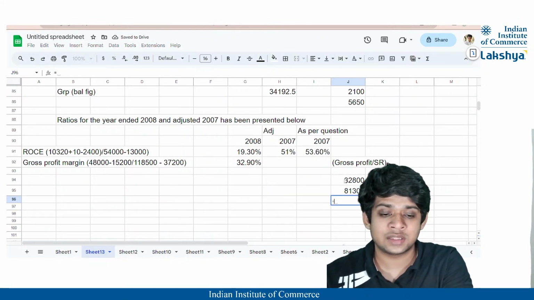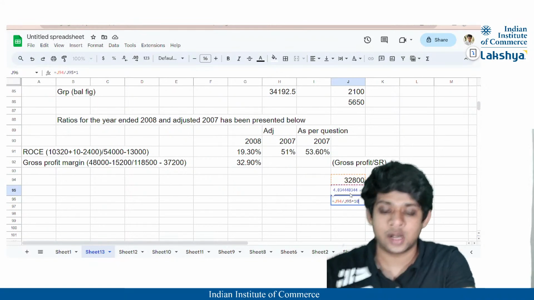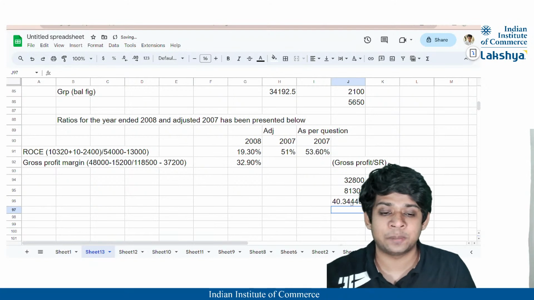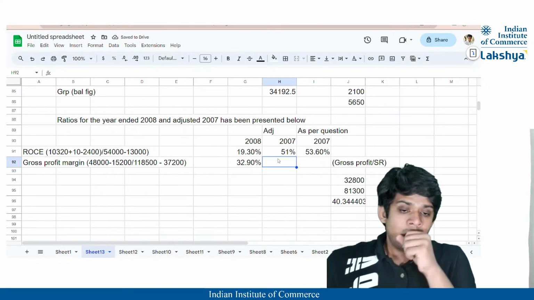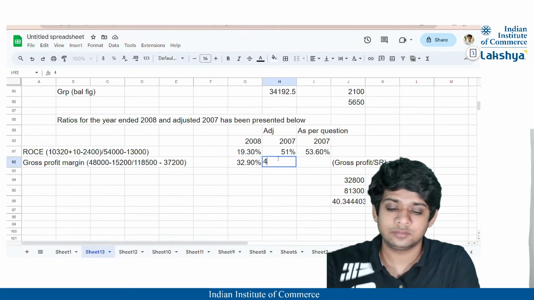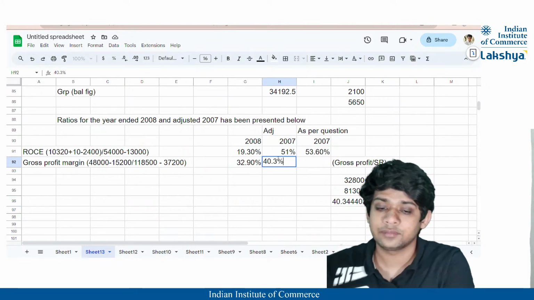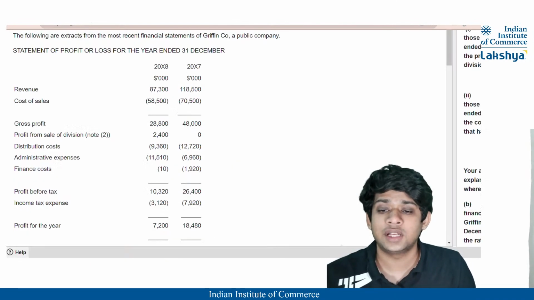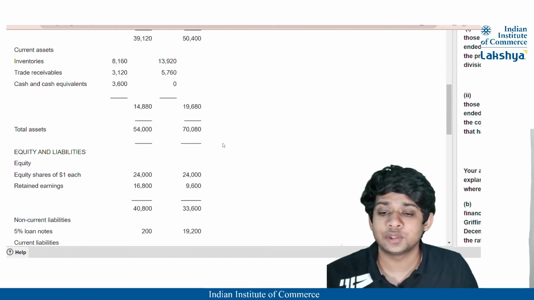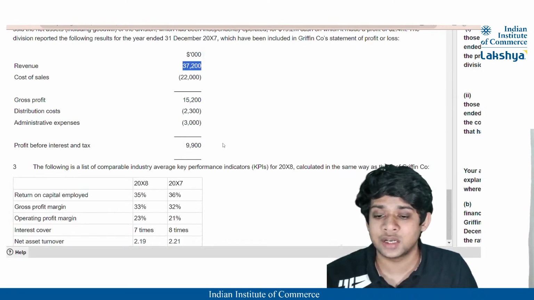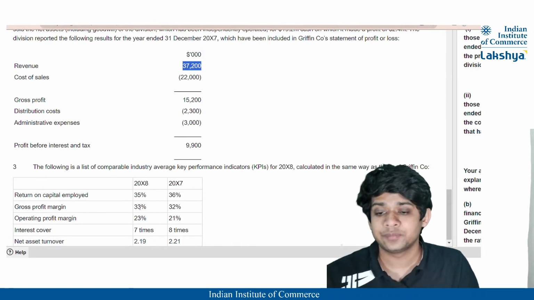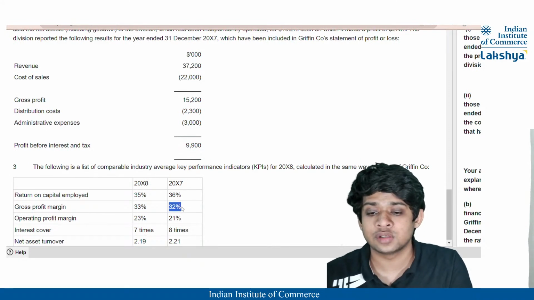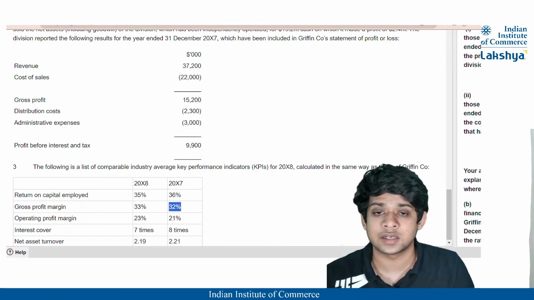And thus the profit margin will be nothing but 32,800 divided by the sales revenue into 100. We will get it as 40.3%, right? 40.3%. And for 2007, what is already mentioned here, it is nothing but the gross profit margin for 2007 to be 32%, right?